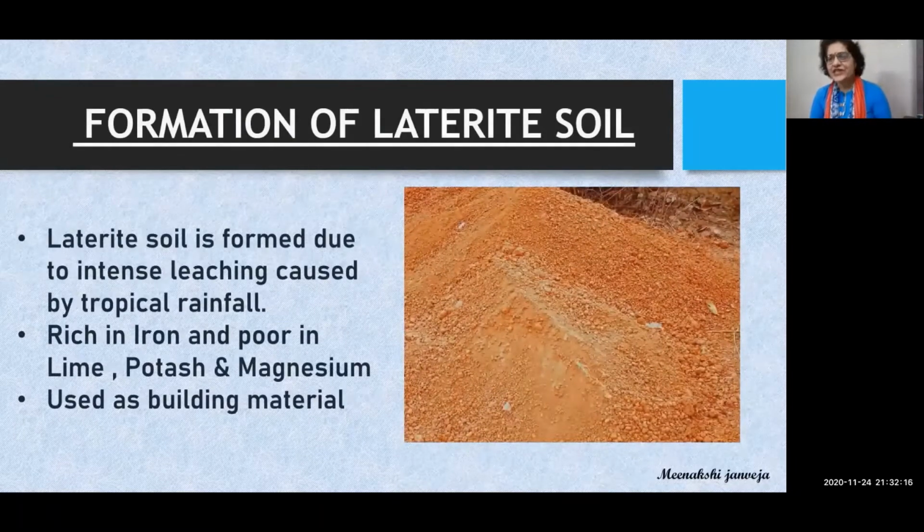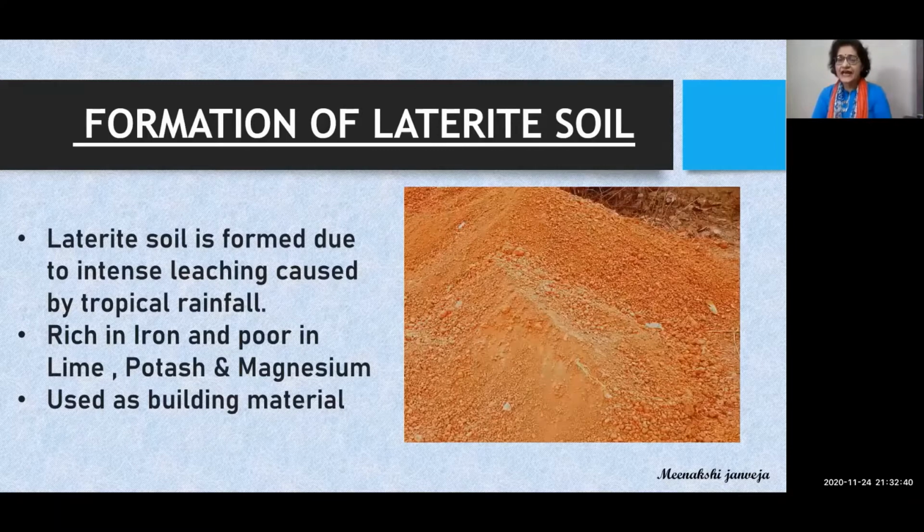अगर हम इसके फॉर्मेशन की बात करें, how it is formed, so laterite soil is formed due to the intense leaching caused by the tropical rainfall. जब बहुत तेज बारिश होती है तो सॉइल की पूरी अपर लेयर washed away हो जाती है. When the upper layer is washed away, that is called leaching. So after that we get the laterite soil.